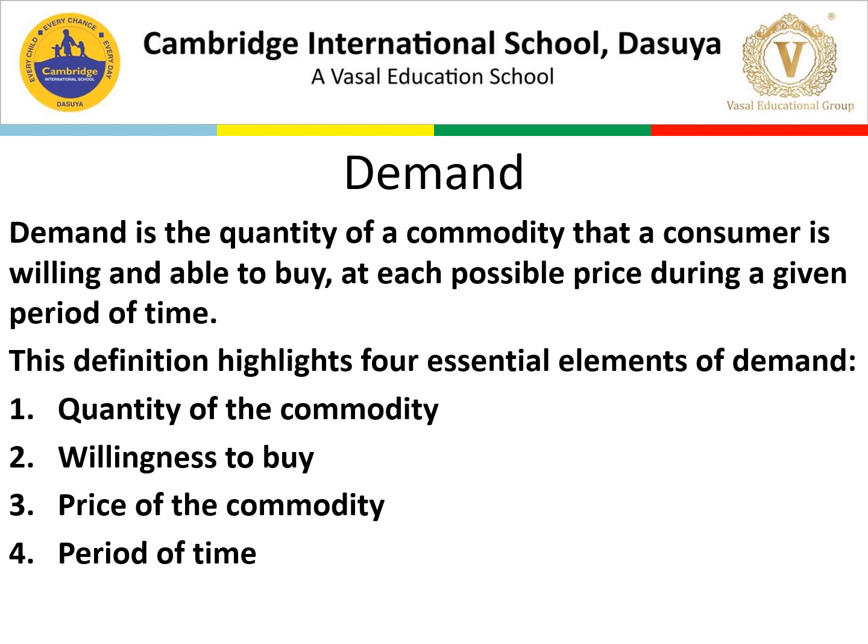Now we will continue with the first point, that is demand. Demand is the quantity of a commodity that a consumer is willing to buy. अगर मुझे 1 kg लेना है तो I will be demanding only 1 kg. Fine. And able to buy, मतलब मेरे पास उतना पैसा भी होना चाहिए, at each possible price during a given period of time. अगर मुझे अभी buy करना है तो I'll be having that much money. I need to agree to that particular price in that time period. So that is what demand is. I hope that is clear to you.